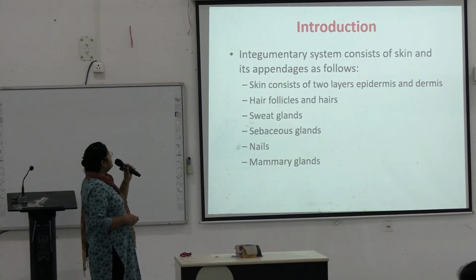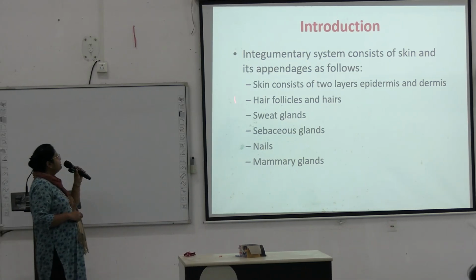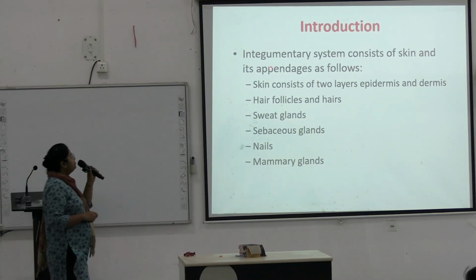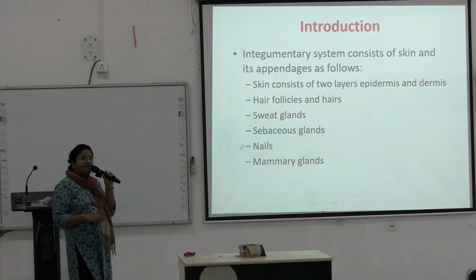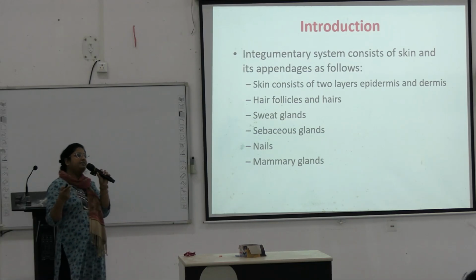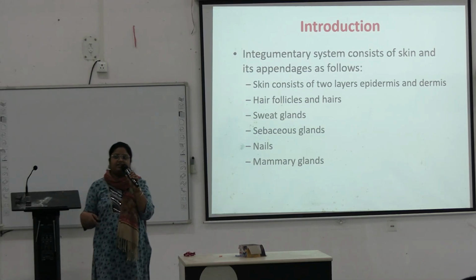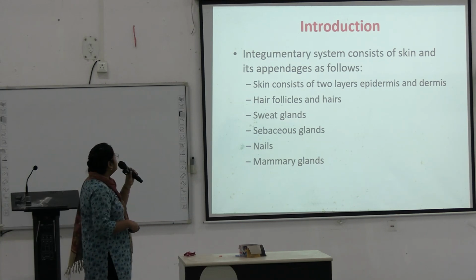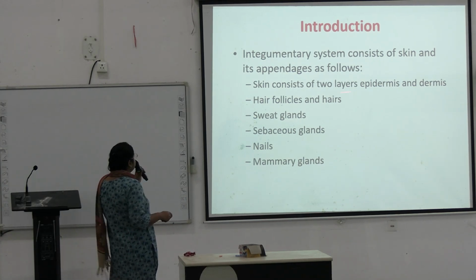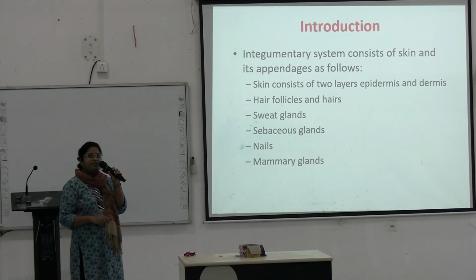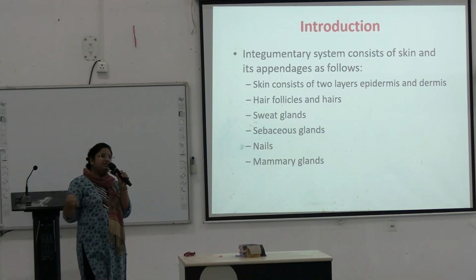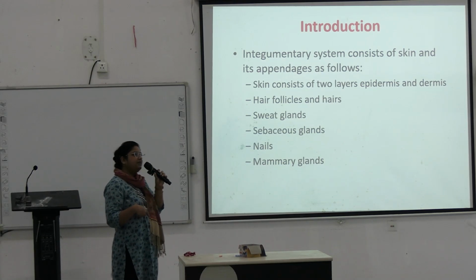So, skin is a part of the integumentary system, which consists of skin and the appendages of the skin. Hairs, sebaceous gland, sweat gland, nails, all those are included. Skin consists of two layers. This term comes in your MCQ: skin is included in which system? Integumentary system.